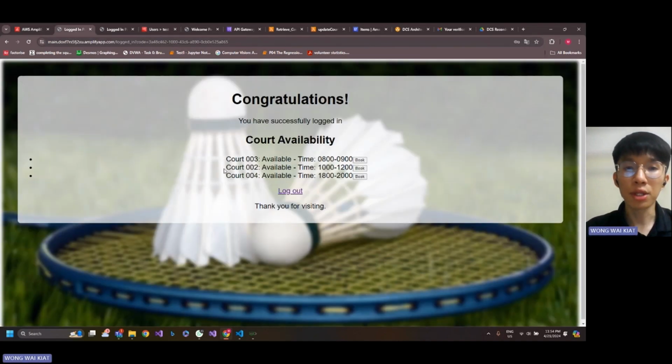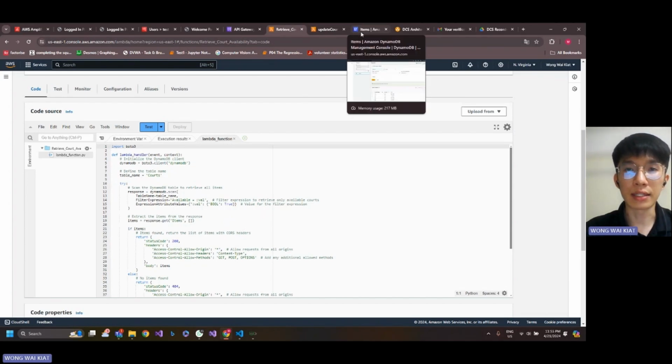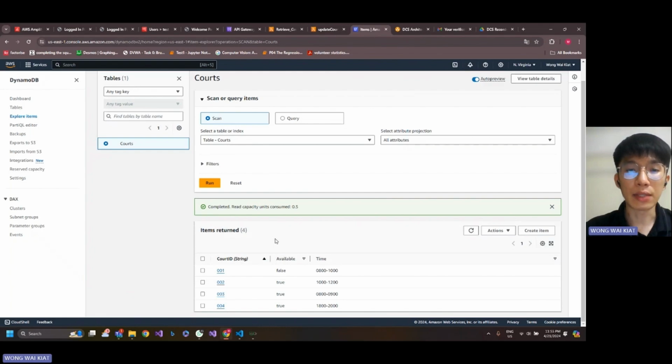So in the home page, we can see the welcome message, the congratulations, and also the code availability, which will show which code is available during what times. All this code availability is actually retrieved from these Lambda services. And then this Lambda is triggered and will access the DynamoDB and retrieve the codes that are available.